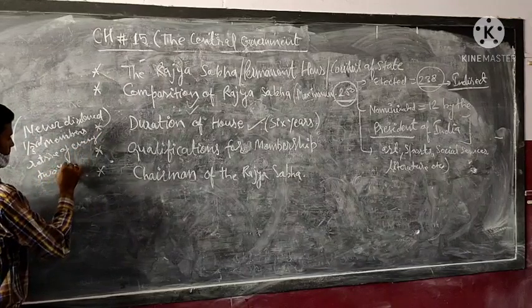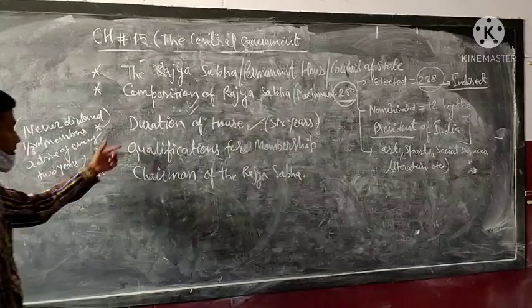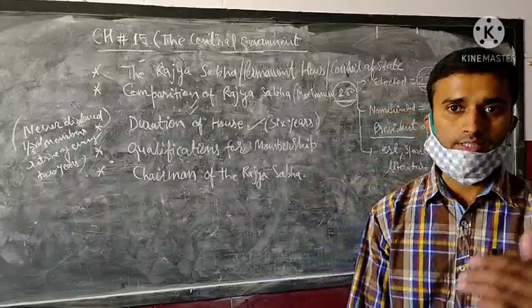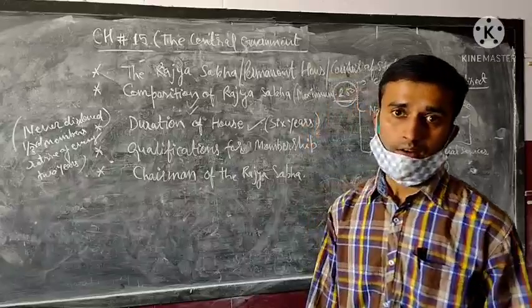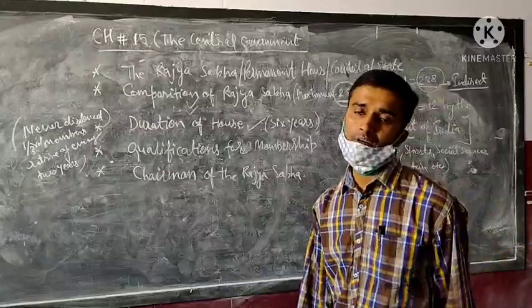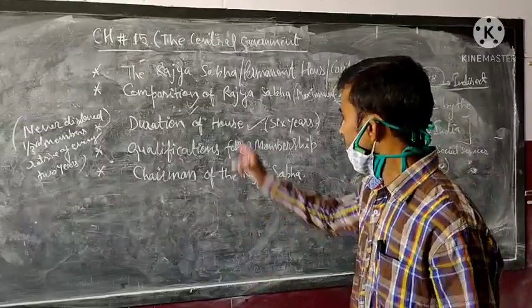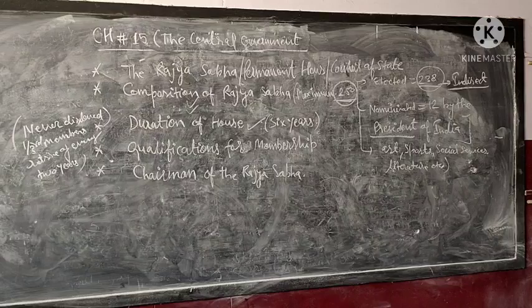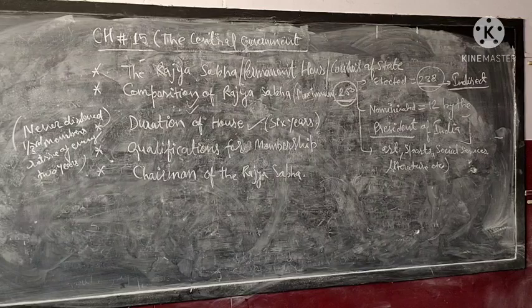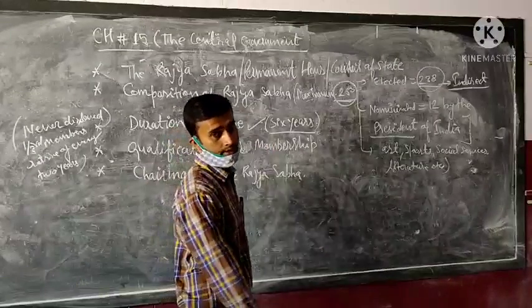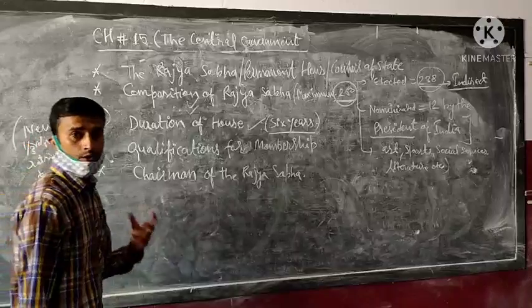every 2 years. Clear? Means the Rajya Sabha is known as the permanent house. The normal term of the Rajya Sabha is 6 years, and after 6 years 1/3 of the members retire every 2 years. The new members are again appointed on the vacant seats. So this house is known as the permanent house because Rajya Sabha is never dissolved. The normal duration of the house is 6 years.